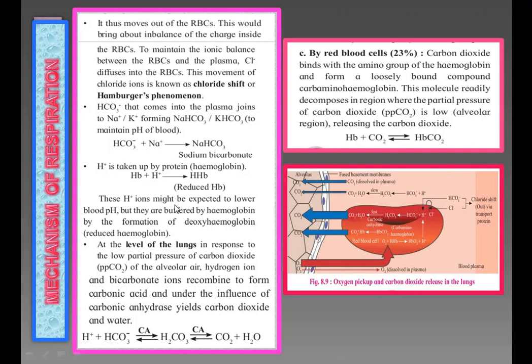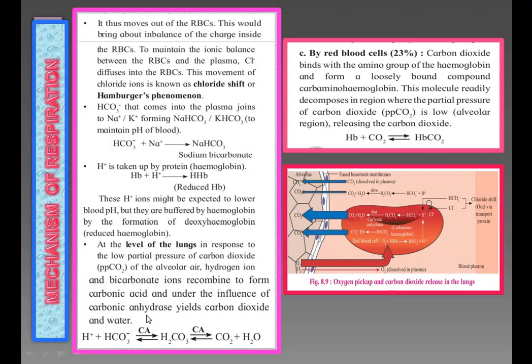These H plus ions might be expected to lower blood pH, but they are buffered by hemoglobin by the formation of deoxyhemoglobin, that is reduced hemoglobin. At the level of the lungs, in response to the low partial pressure of carbon dioxide of the alveolar air, hydrogen ions and bicarbonate ions recombine to form carbonic acid, which under the influence of carbonic anhydrase yields carbon dioxide and water.